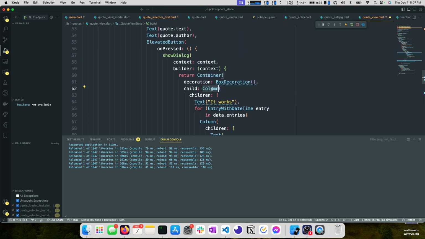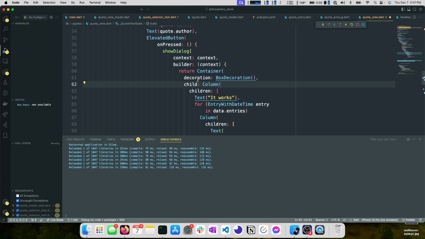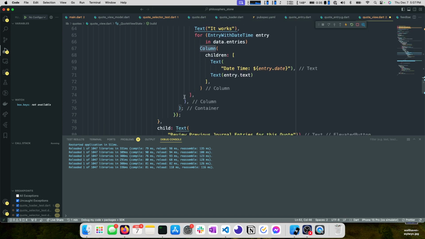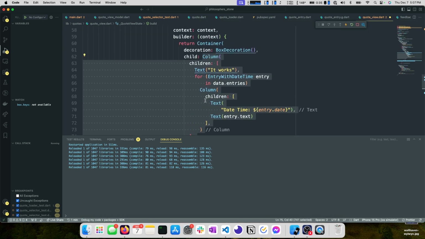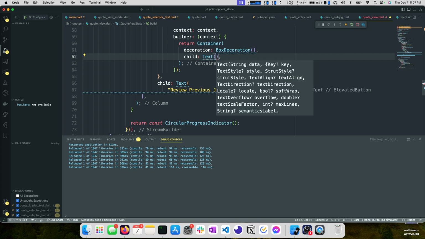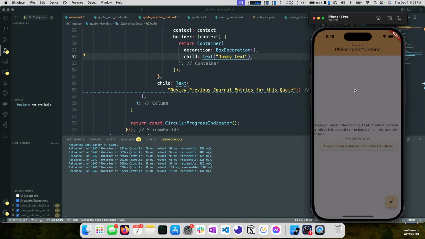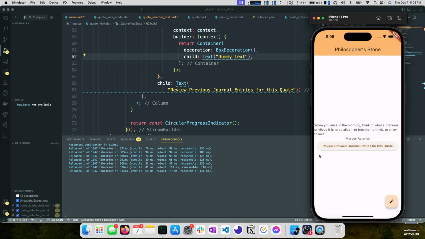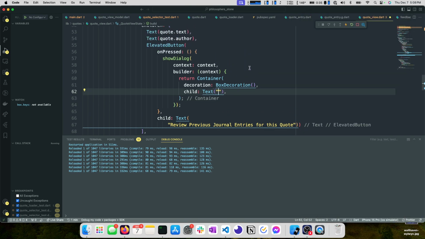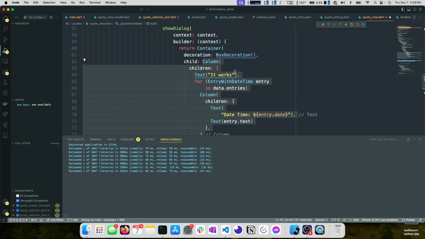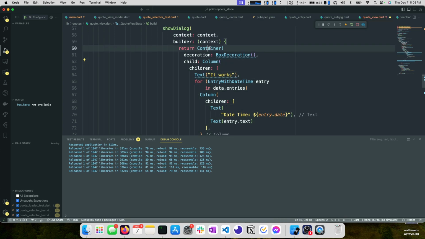And part of the reason it didn't do anything is because this is in a column, right? I say right, there's no reason that you would necessarily know that. But let's remove this column and replace it with text. I did cut this because I'm going to add it back in just a second, but here's dummy text. Okay, so now if I click this, you can see dummy text is right up there. Oh, I can't click out of it now. That's interesting. Okay, so if I undo and add this stuff back, we can change a couple things here.